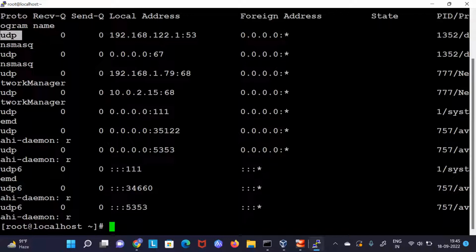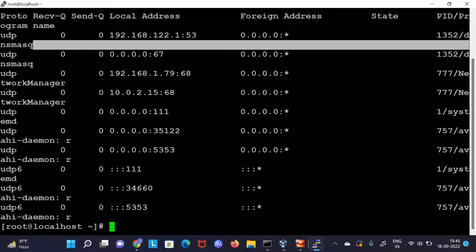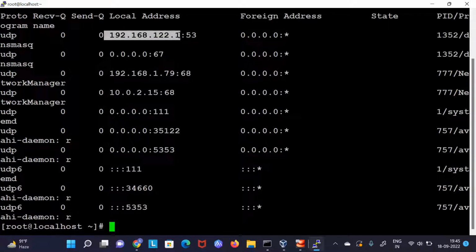There are some processes running. This is the process ID, and we can see these are the things which are running. This is my Linux server IP. You can see a lot of things are running in UDP.